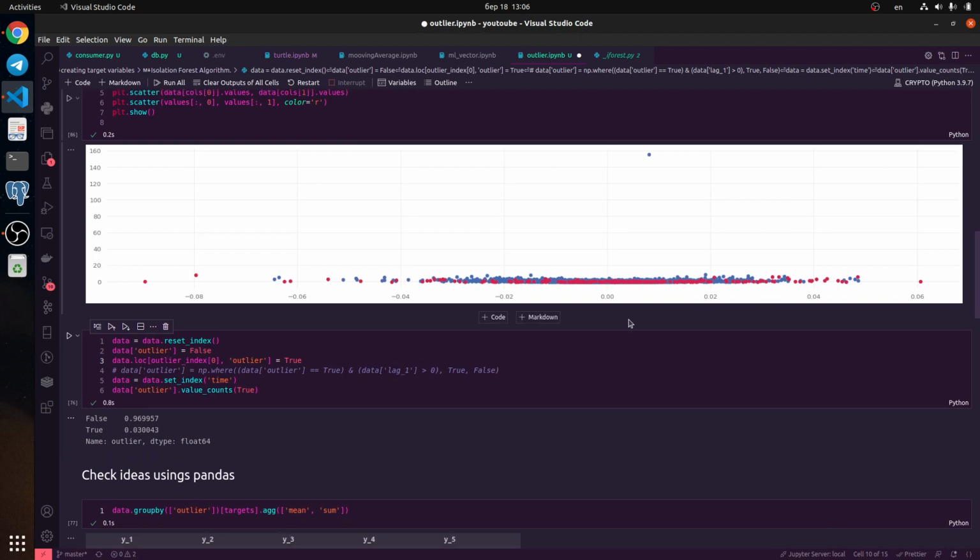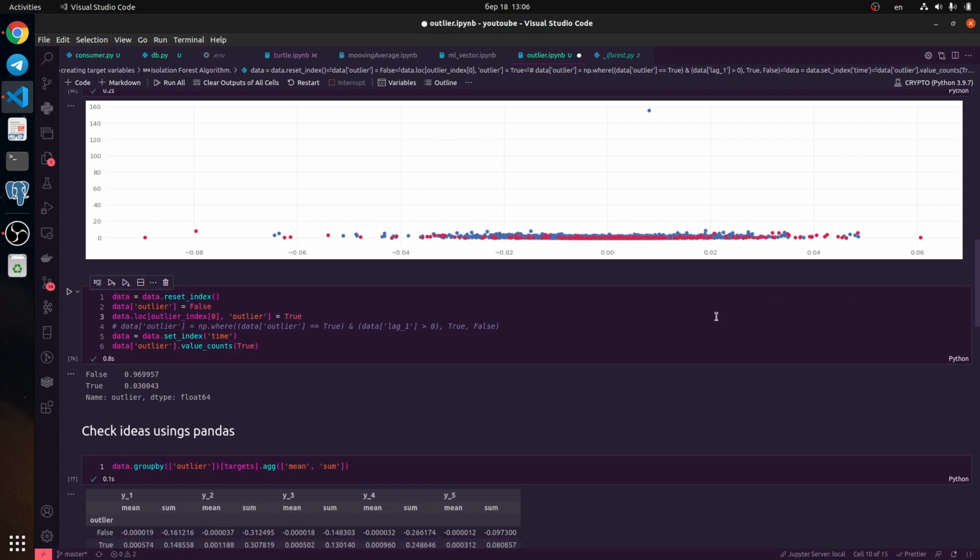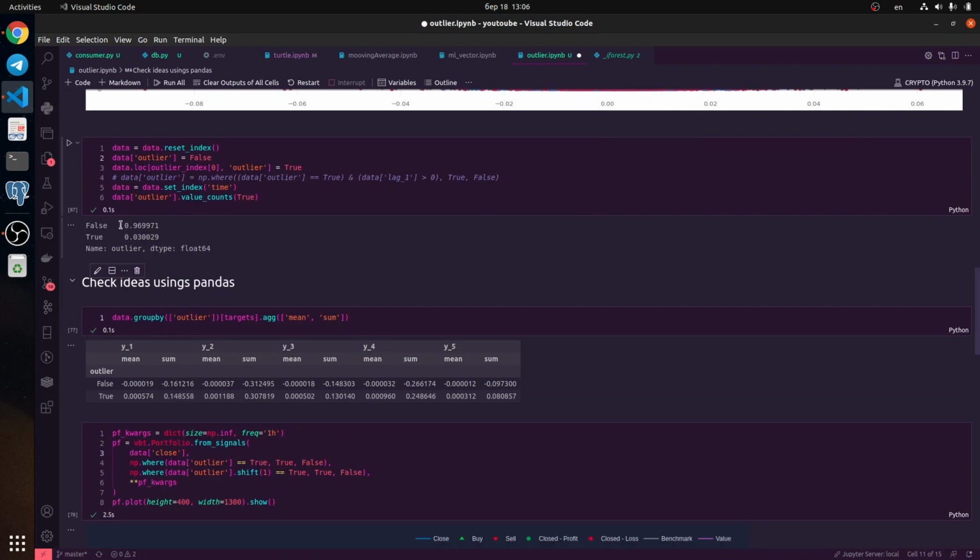What I'm expecting is that we create a more complex model to define these outliers using price and volume data, and I'm expecting a more profitable strategy. Okay, let's look at this data. It's also 3% of the data as outliers. In the other case, we have a normal situation.